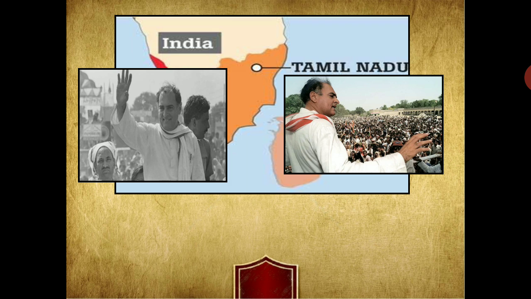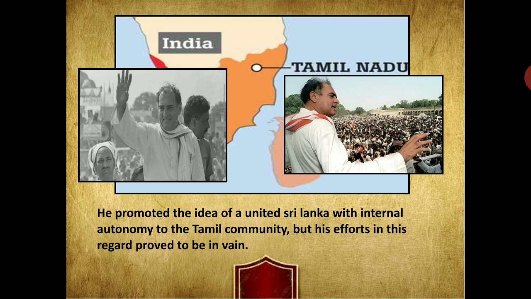But his efforts in this regard proved to be in vain. He thought he could be a helping hand in solving the problem, but everything went to waste because people did not like his interference in that matter.